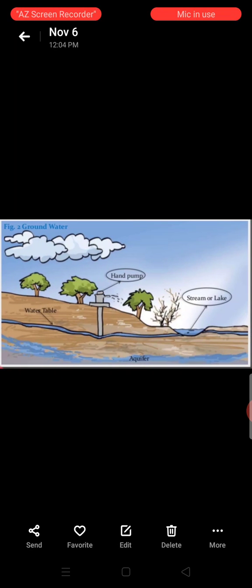The rainwater and water from other sources such as rivers and ponds seeps through the soil and fills the empty space and cracks deep below the ground. The process of seeping of water into the ground is called infiltration. The groundwater stored between layers of hard rocks below the water table is called an aquifer. And how is this groundwater maintained? By seeping of the water through the soil. This is the picture of groundwater.